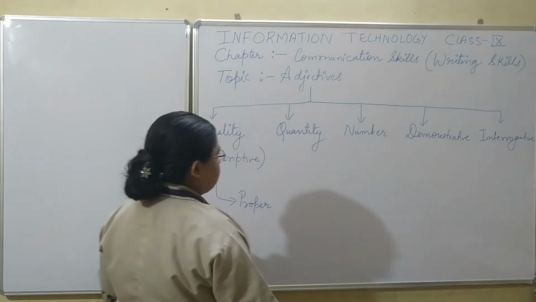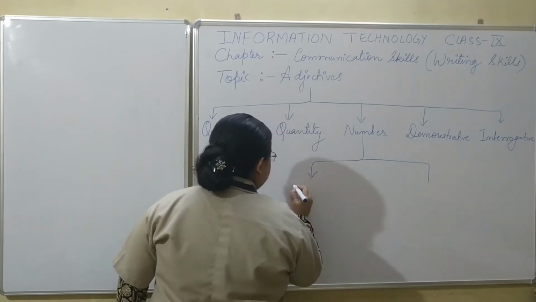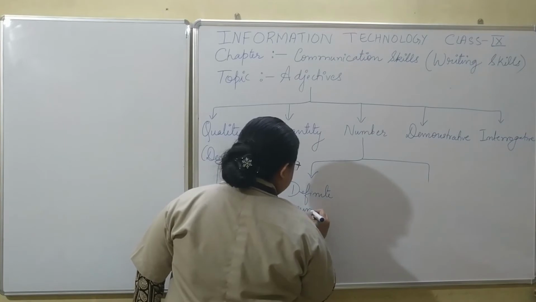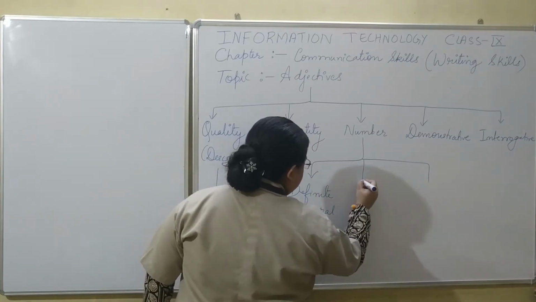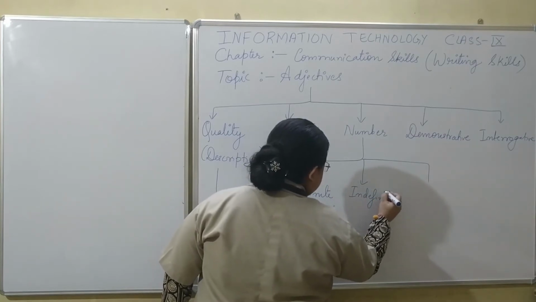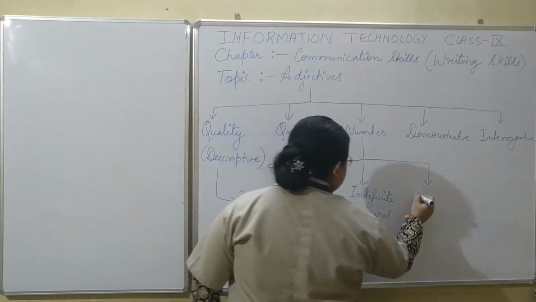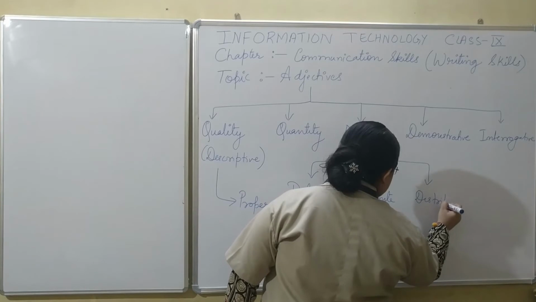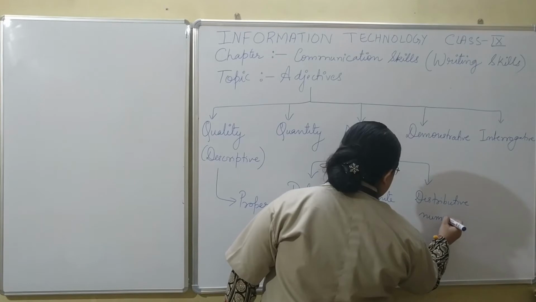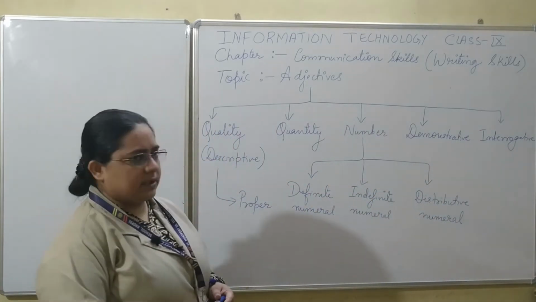You can see these types of adjectives, and number is also divided into three types: one is definite numeral, one is indefinite numeral, and the last one is distributive numeral.